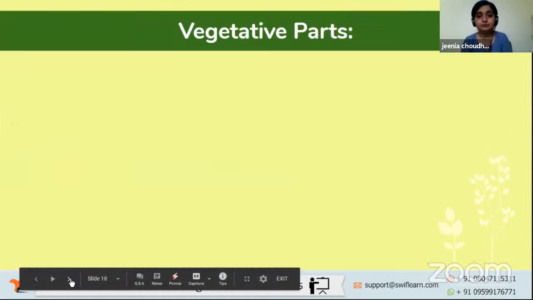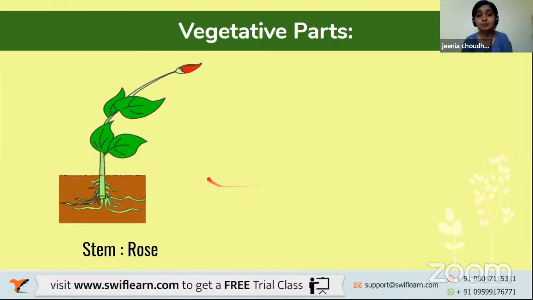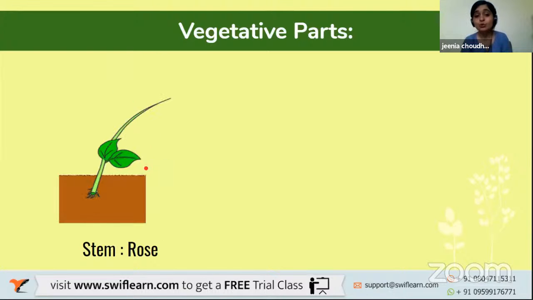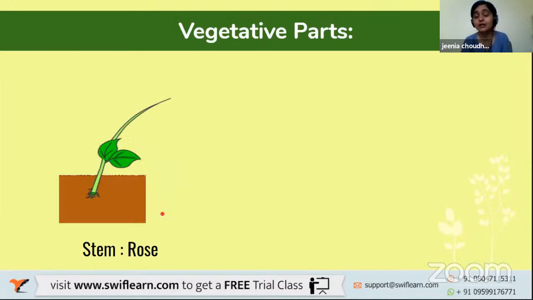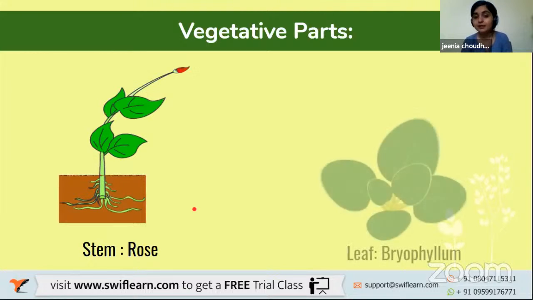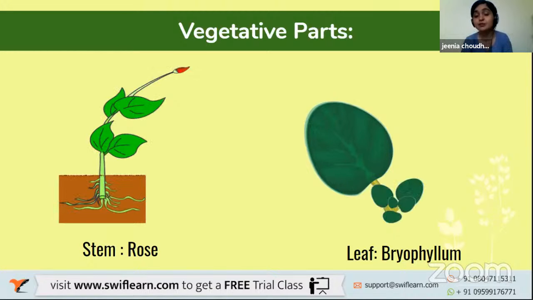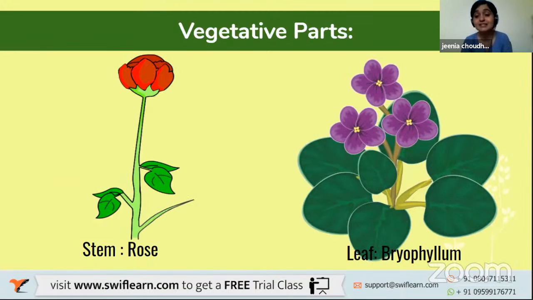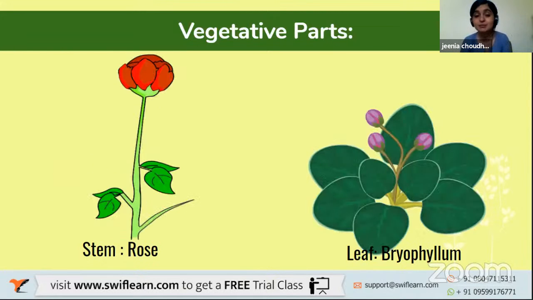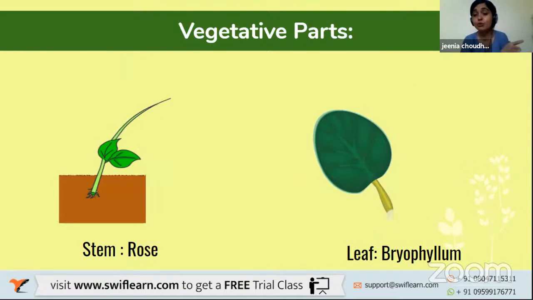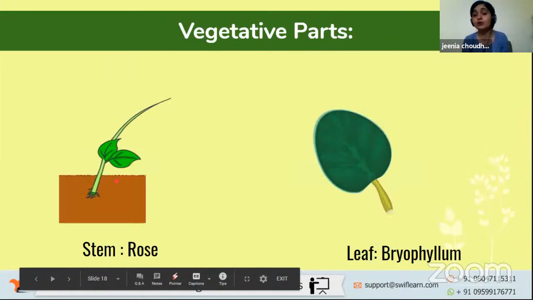Moving further. Now these vegetative parts are like, suppose it's a rose stem, right? This rose stem, if you see, was cut and put into the ground, and it turned into another plant, right? And if you look at this bryophyllum leaf, by this process, with this leaf only, by just planting this leaf, an entire new plant grows. Similarly here, with the help of just the stem of the rose, you can create an entirely new rose plant of your own, right?